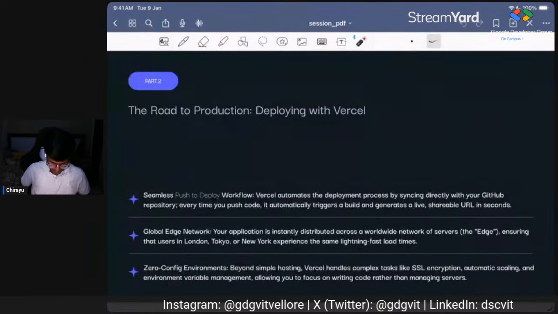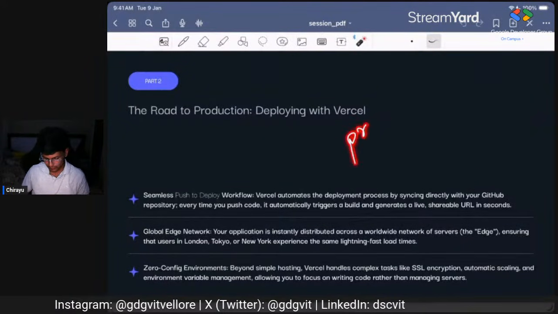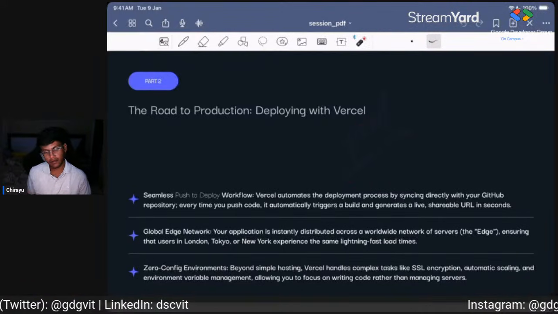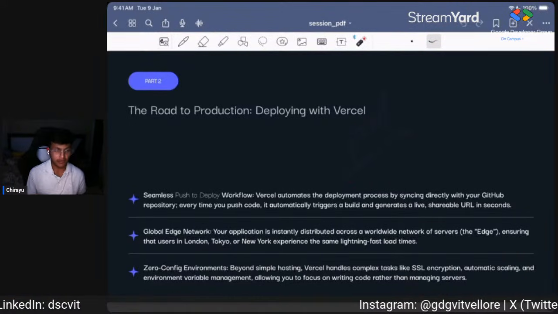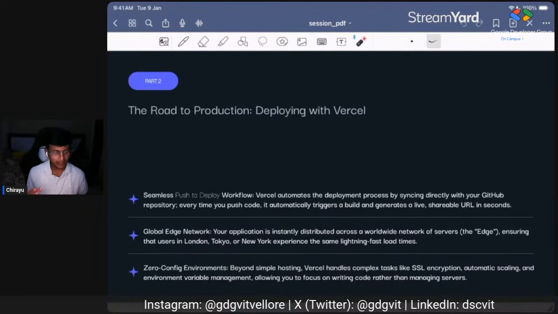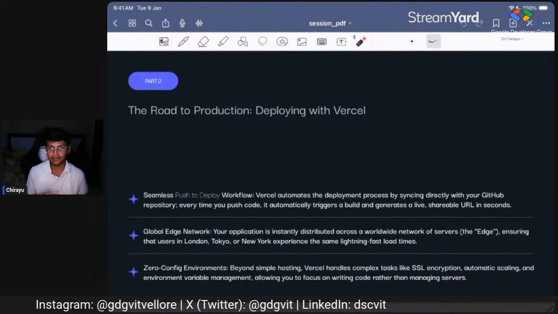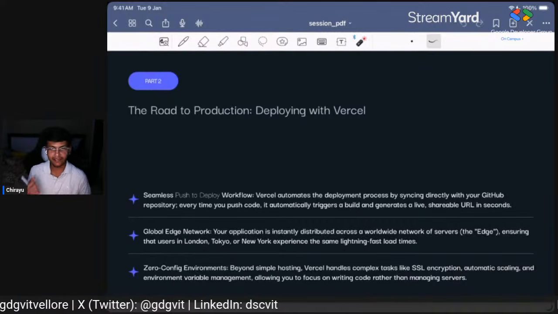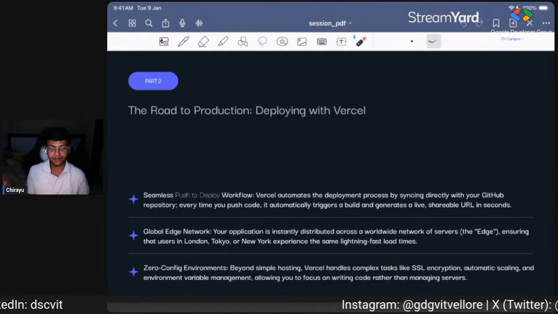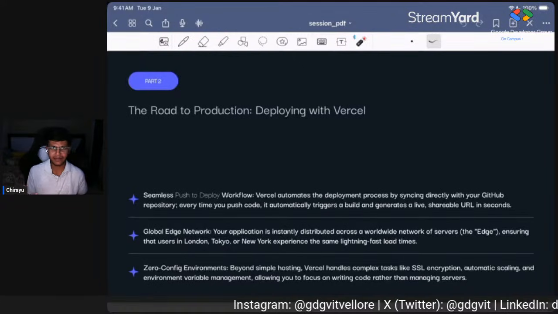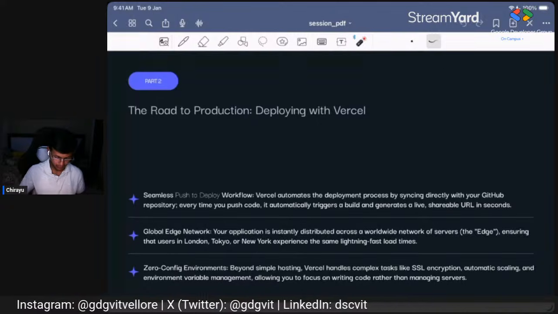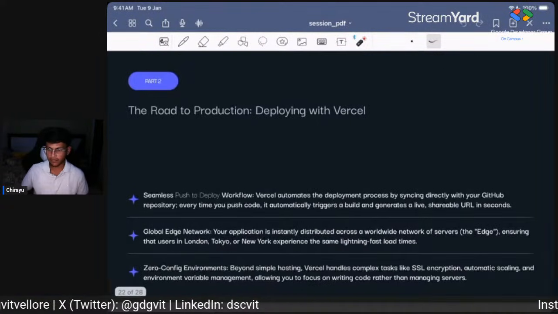Okay, so we have deployed our application that we made right now to Vercel, and it is in production. It is live right now. So you can share that link with your friends and tell them, okay, I have made my web application, and that actually fetches something from the API from the backend. So this is mainly everything about front end, right? We can have a session later on full stack development.